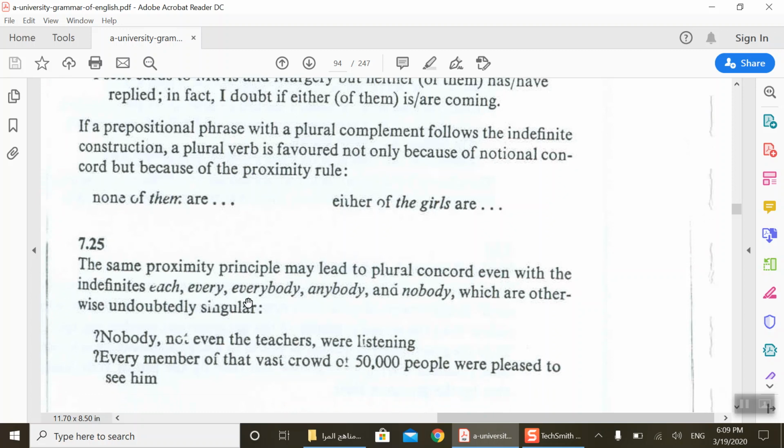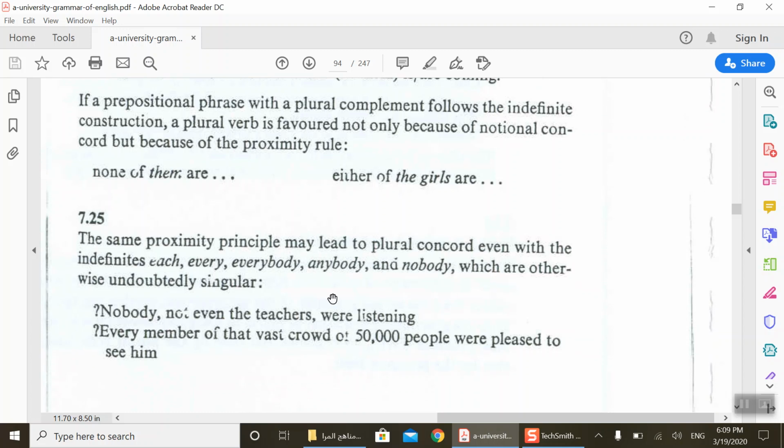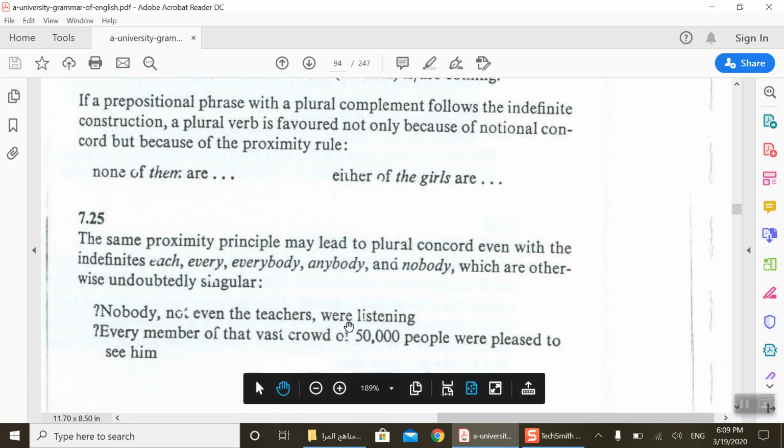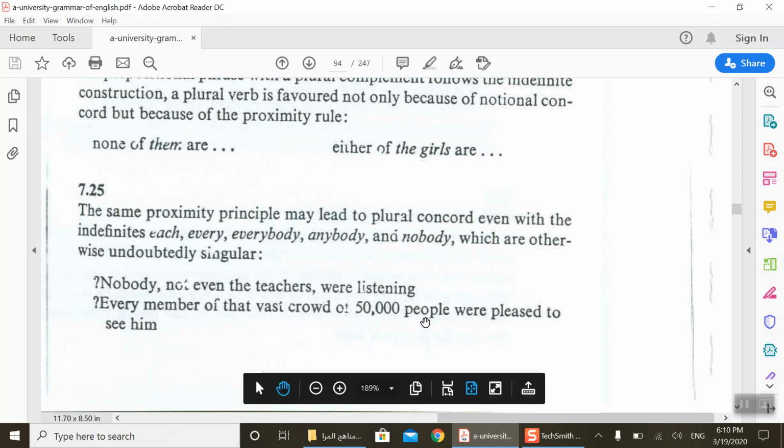even with the indefinites each, every, everybody, anybody, and nobody, which are otherwise undoubtedly singular. For example, nobody, not even the teachers, were listening. Every member of that vast crowd of 50,000 people were pleased. You see, were.